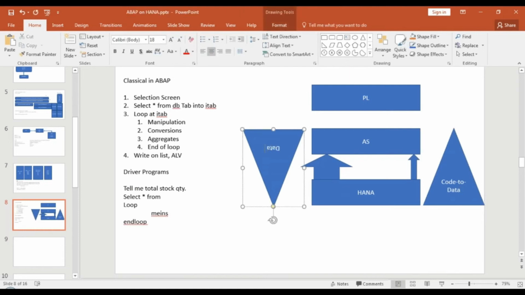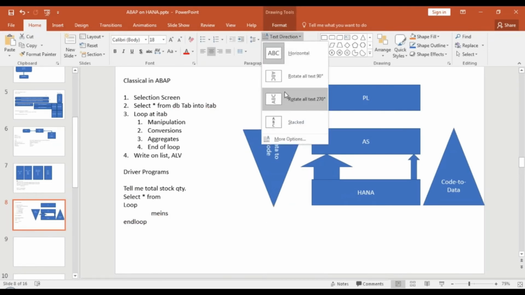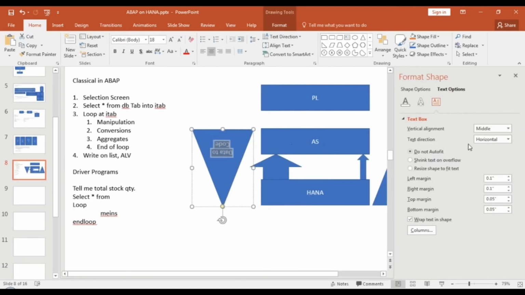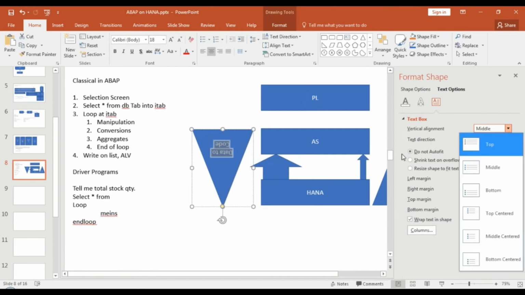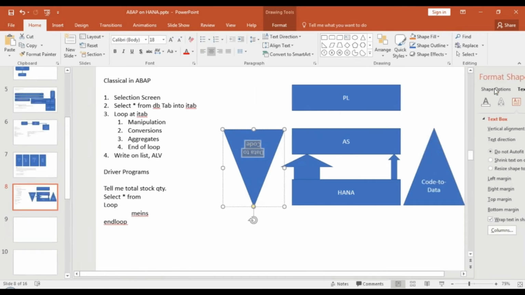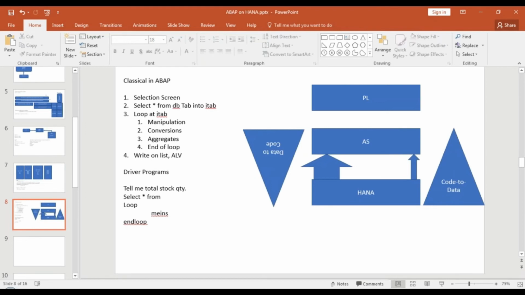Sorry, my question might be a silly question. No problem. So you are telling that by code push down the HANA database will process everything. Then in architecture, since the HANA database server itself is doing everything, why do we need an application server, and why will the customer invest in an application server? Not HANA application server, the SAP application server. Very good point. Very good point. I will say remove it.